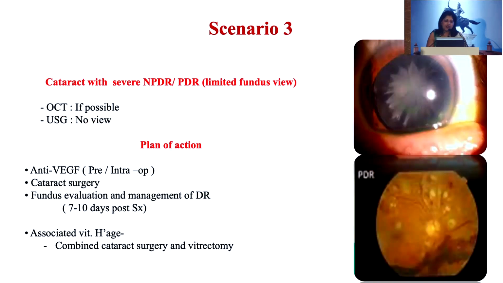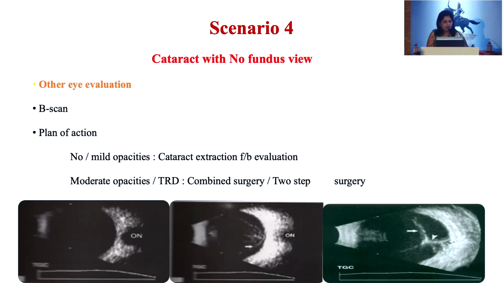In scenario 3, if there is a patient of cataract with severe NPDR, but you cannot see or there is a limited fundus view, do the OCT if possible, and if there is no view, always do a B scan and assess the posterior segment. You can alter your plan of treatment depending upon the OCT findings and the B scan value.